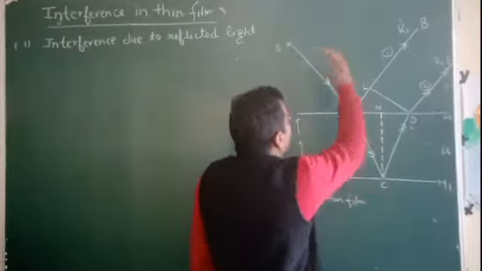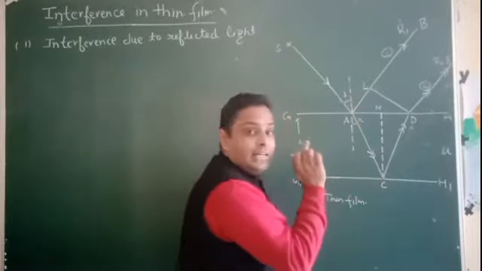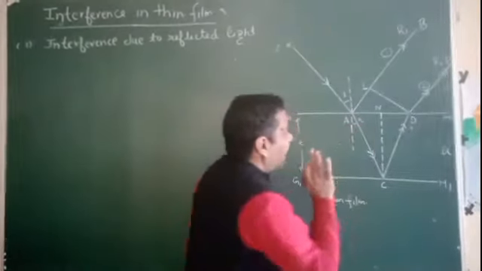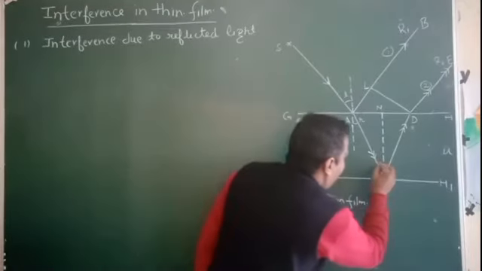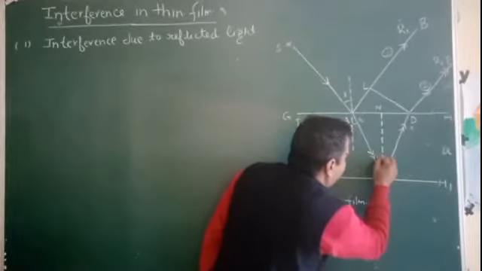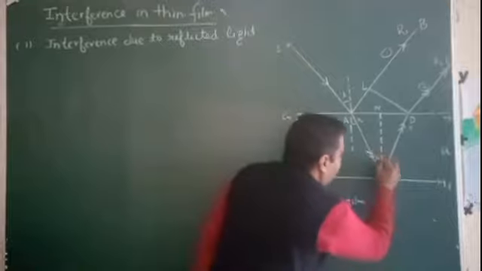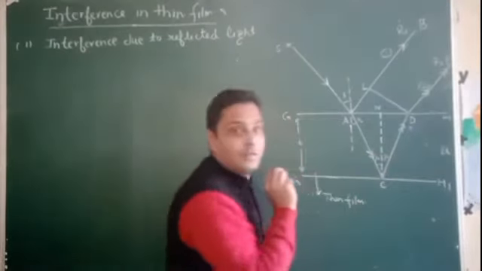Understand? Here this is the angle of incidence I, this is the angle of refraction R, and again this is angle R.